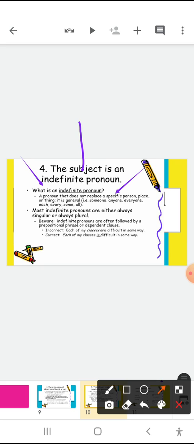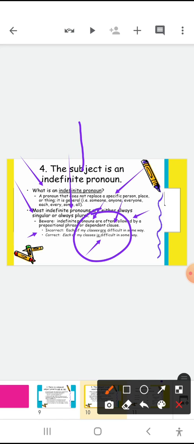Now, when we are talking about indefinite pronouns, technically indefinite means which is not particular and which is not definite. Most indefinite pronouns are either always singular or always plural. Beware that indefinite pronouns are often followed by a prepositional phrase or a dependent clause. For example, "Each of my classes is difficult in some way" and "Each of my classes are difficult in some way." Now, why have they been used?